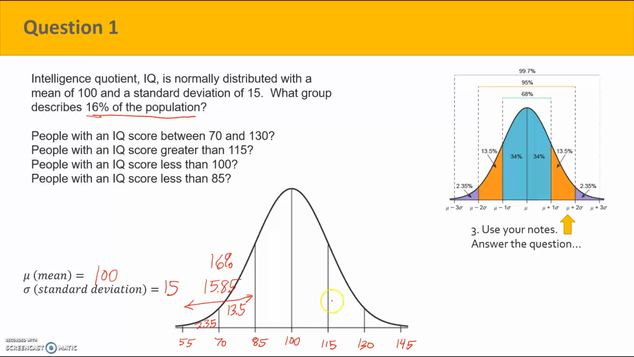Okay, the same occurs on the other side. You get 13.5 and 2.35. Okay, where are we getting these percentages? It's coming from this rule right here. And together that adds up to also around 16%.